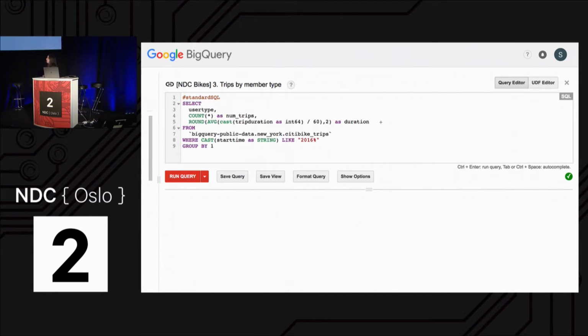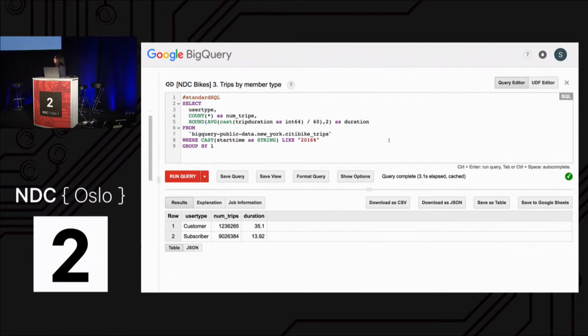The next thing I wanted to look at was trips by member type. So I told you that there's two types of members. There's subscribers who pay the annual fee to have almost unlimited use of the bikes. And then there's people that just use it on a one-time basis. So I looked at all the trips just in 2016 by member type.